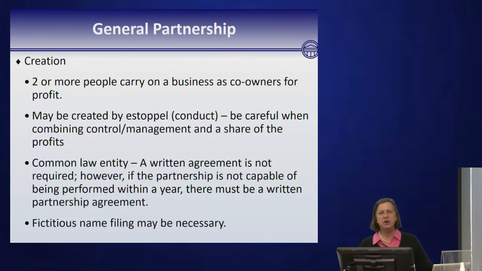General partnership is also a creature of common law. It's where two or more people carry on a business as co-owners for profit. It can be created by conduct or by estoppel. Be careful when combining control and management and a share of the profits, because you could be creating a partnership by estoppel. It's a common law entity. A written agreement is not required. However, if the partnership cannot be completed within a year, then there must be a written partnership agreement.